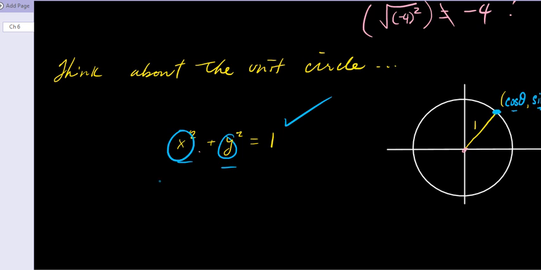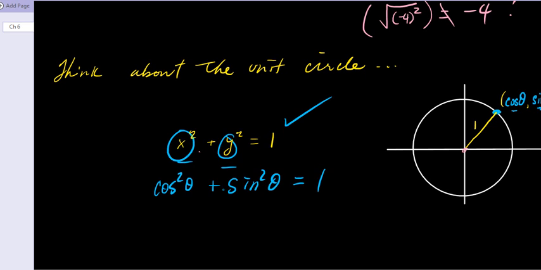Does that make sense? So cos squared theta plus sine squared theta equals 1. Now notice I put the squared here, not the squared at the end. We talked about that, I think, before. So is this true for any value on the unit circle? You're thinking about it, you're thinking maybe yes.